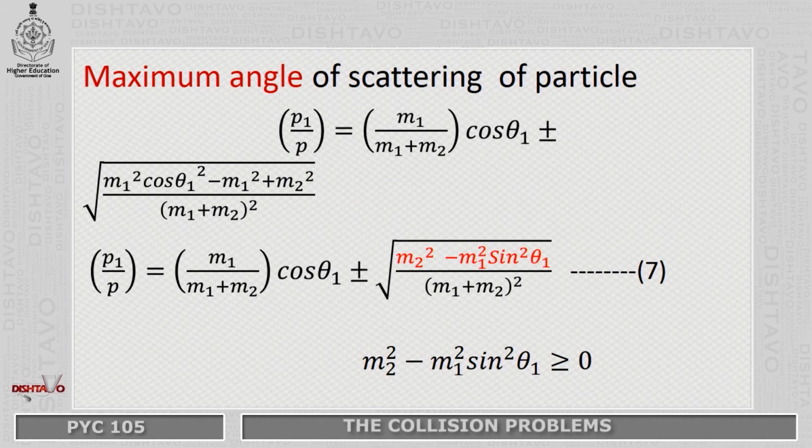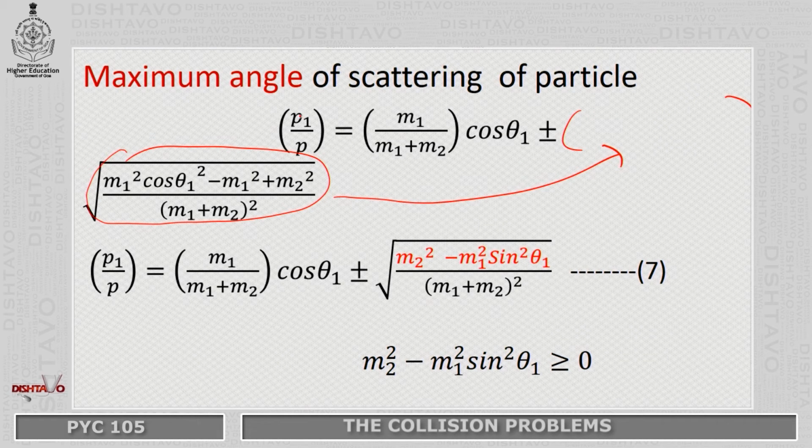From this earlier equation, we see that the maximum angle of scattering of the particle can be measured. We see that P1 upon P2 can be represented like this, m1 upon m1 plus m2 cos theta 1, and this comes here.